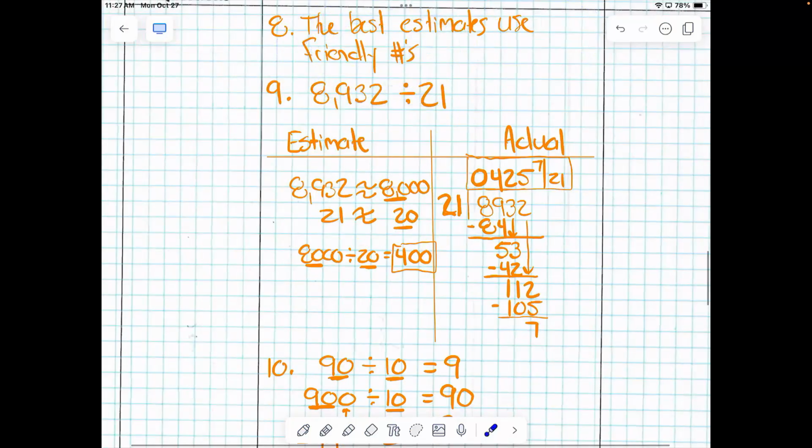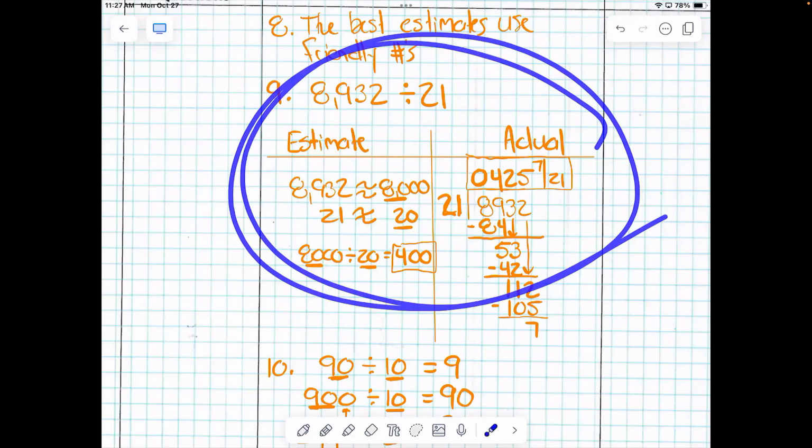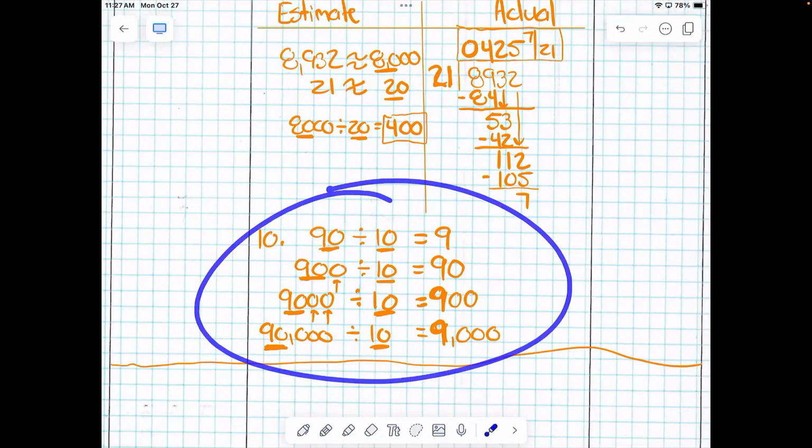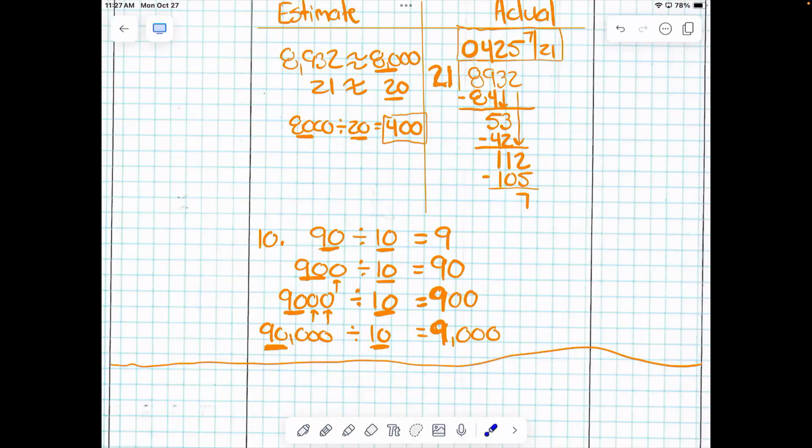This one's a little bit trickier. We're using bigger numbers, but we just did this one together. Check it out. And then again, problems like this, 90 divided by 9, 900 divided by 10, 9,000 divided by 10. If we just take part of the bigger number and find a divisor that fits into it easily, it makes our life so much easier mathematically. We good? Yes.